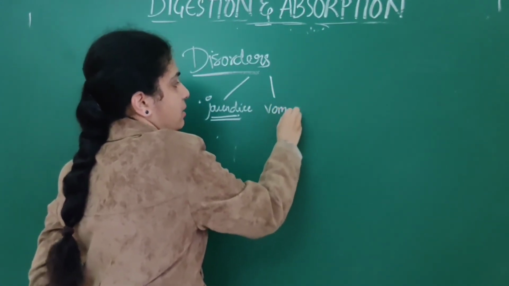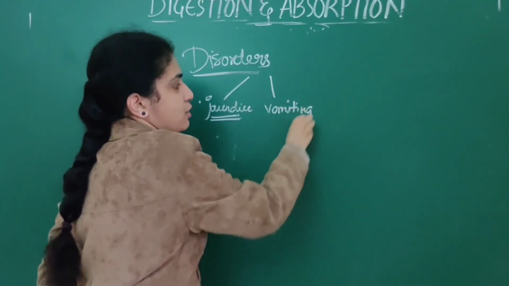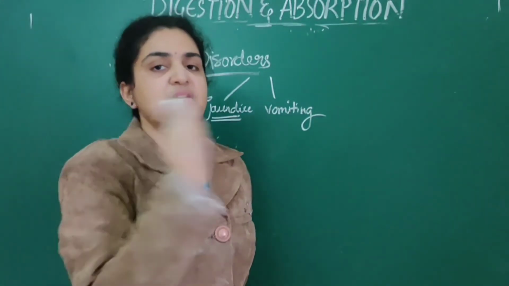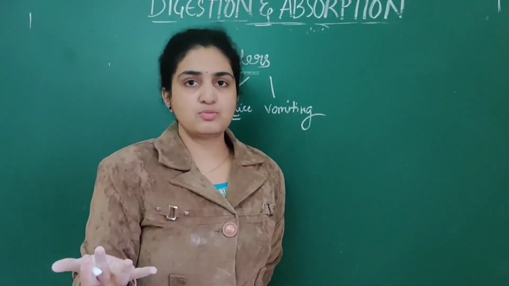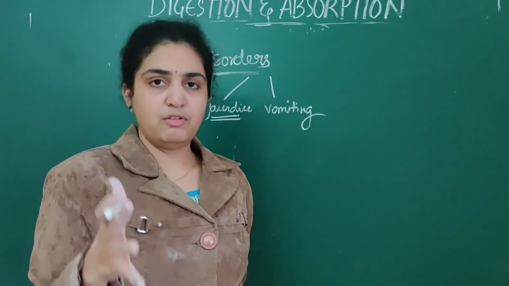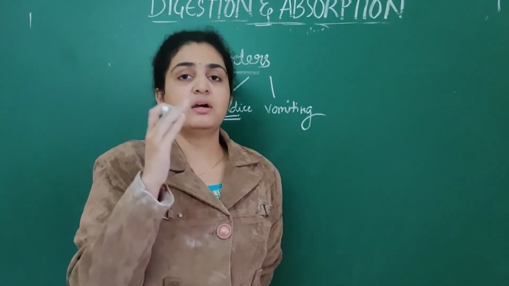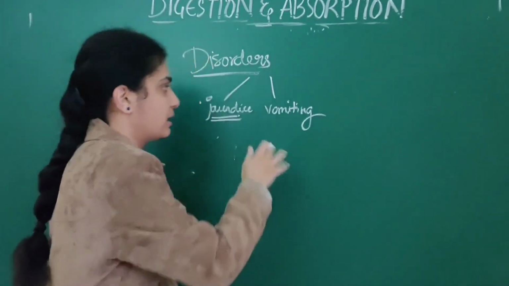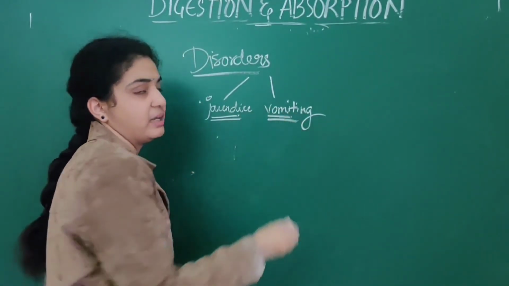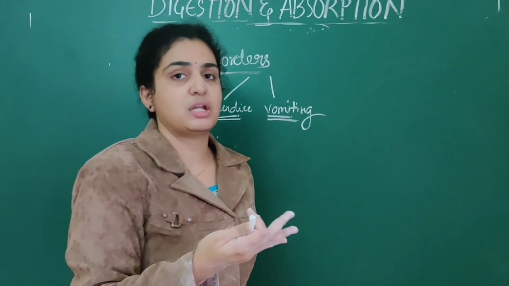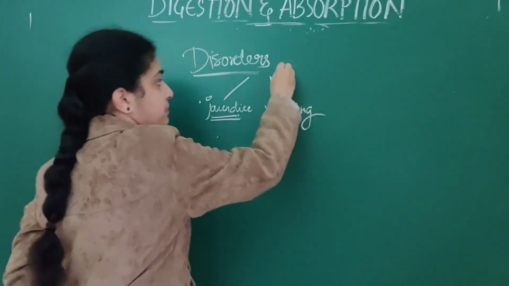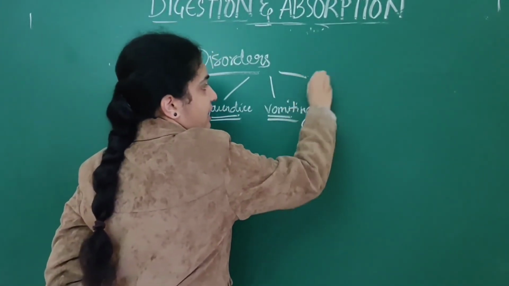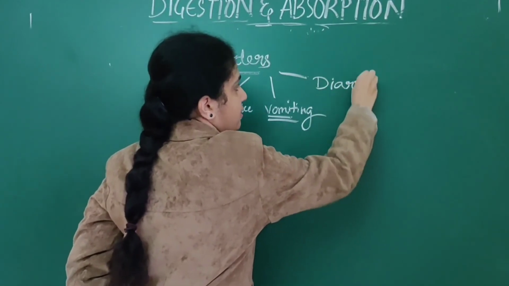Next, vomiting. We see vomiting, ejection of contents from the stomach. After the food goes into the small intestine, we won't get vomiting. Only when the food is present in the stomach is there ejection of contents, that is vomiting. Then we have diarrhea.